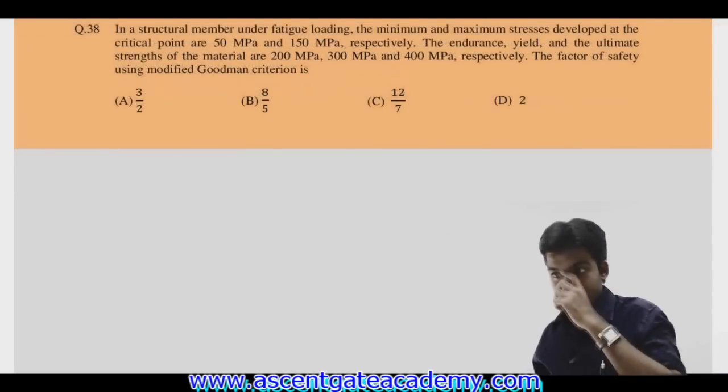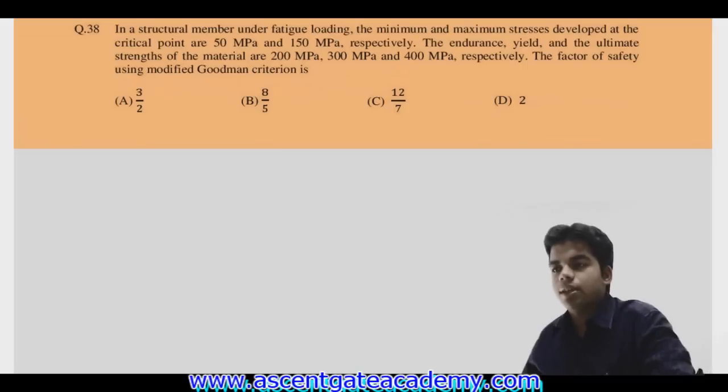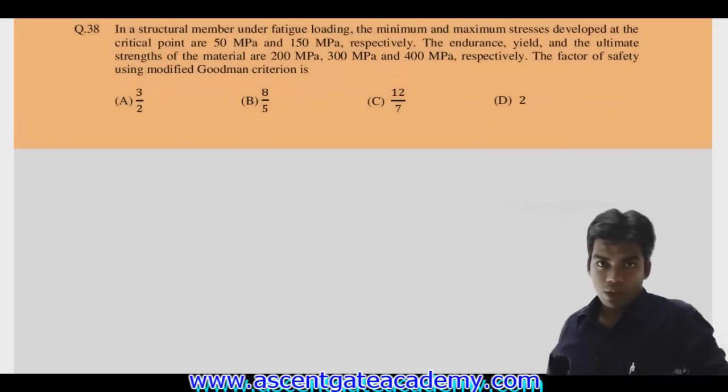This is a question from machine design. In a structural member under fatigue loading, the minimum and maximum stresses developed at critical point are 50 megapascal and 150 megapascal respectively. The endurance, yield and ultimate strength of the material are 200 megapascal, 300 megapascal and 400 megapascal respectively. The factor of safety using modified Goodman criteria is. Okay, so we have to determine the factor of safety using modified Goodman criteria.